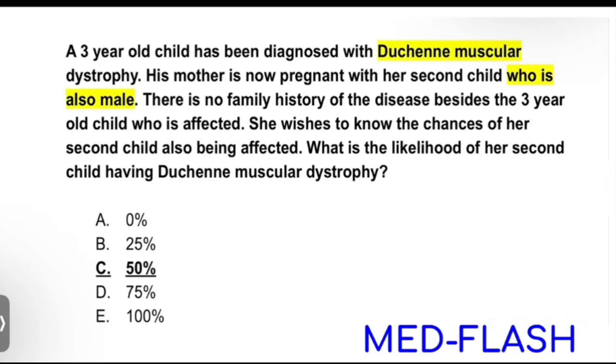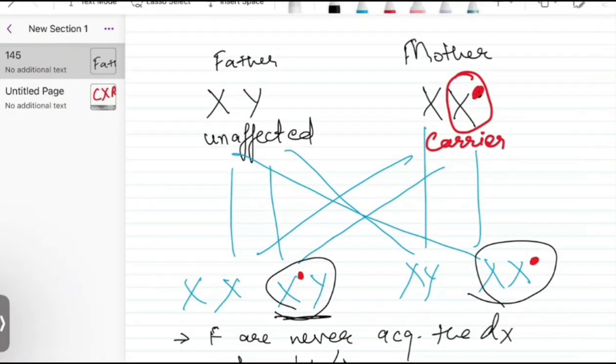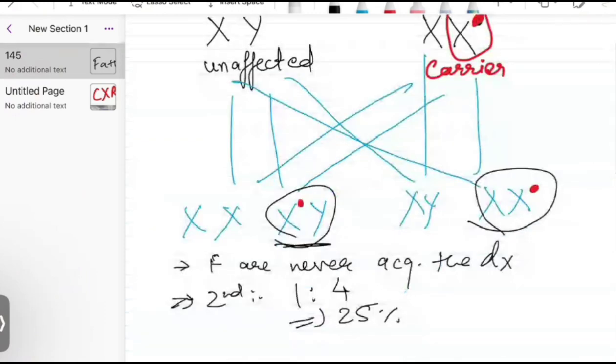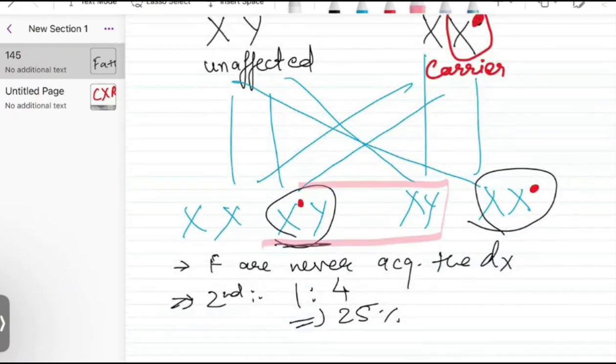A 3-year-old child has been diagnosed with DMD. Now the mother is pregnant. It's the same question, but here the second child is a male child. Okay, now they've mentioned the gender. What is the likelihood of the second child suffering from DMD? Now, same question here, they've mentioned the gender, which is male, so we are only concerned with this part of the Punnett square or the cross matching. Okay, only this part we are concerned with.